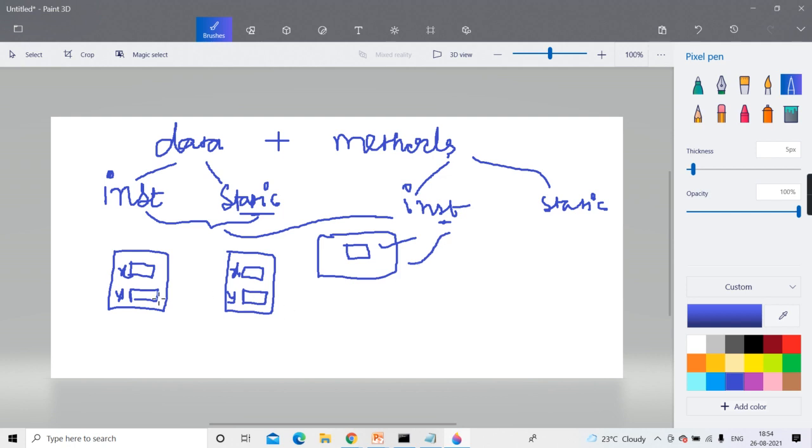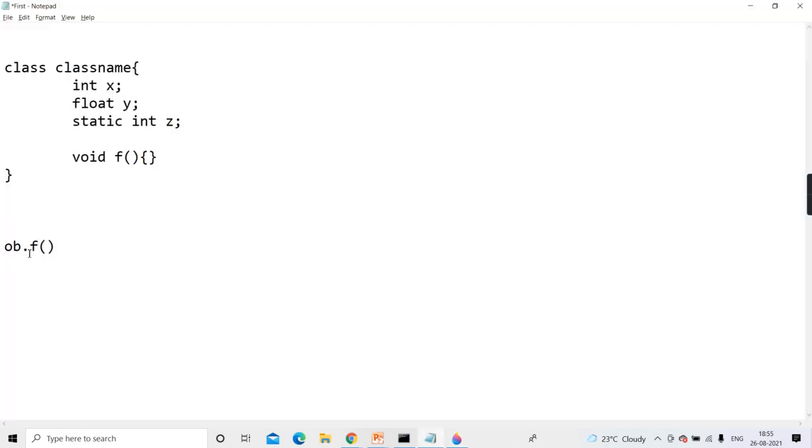And second, it can access its own data also. Why? Because to call it, you have to create what? An object. And after creating the object only you can call it. So both are existing, and therefore this instance method has access to both. Okay, so first remember, an instance method can access both the data. And to invoke an instance method, you need to have what? An object.